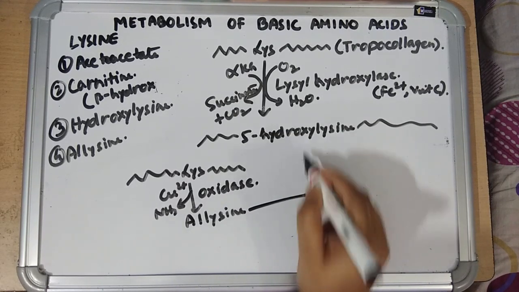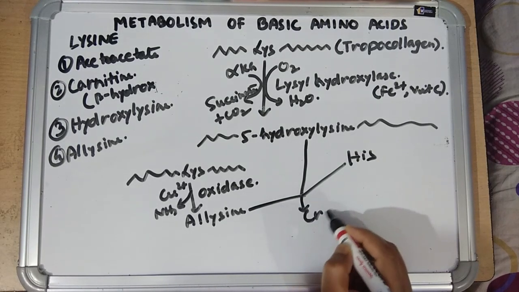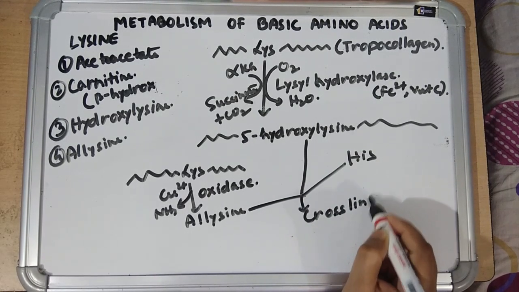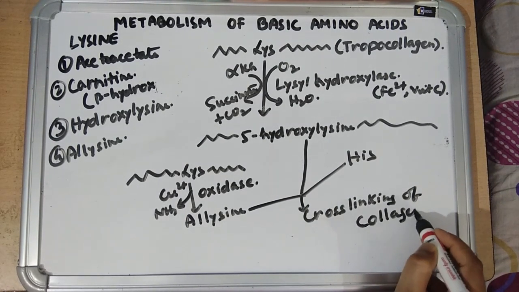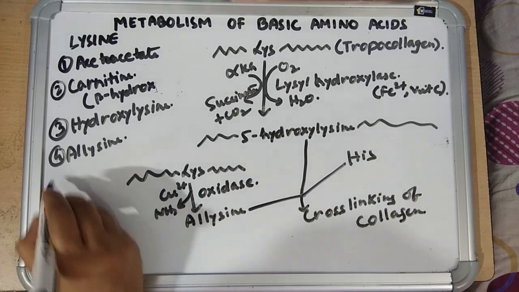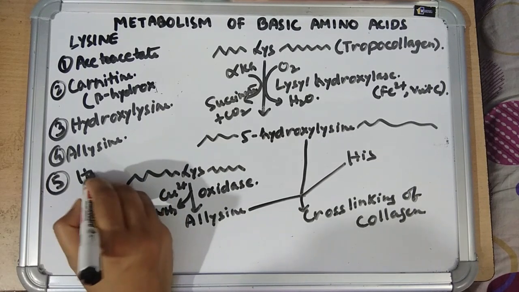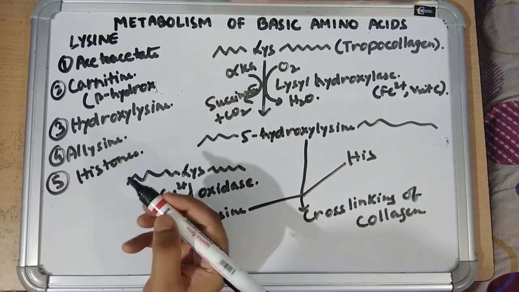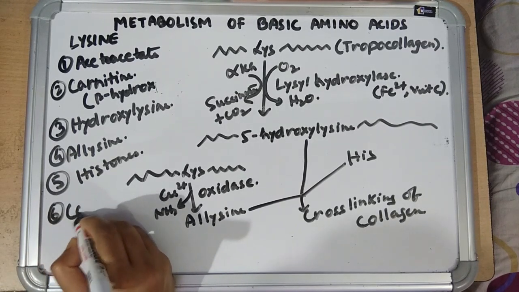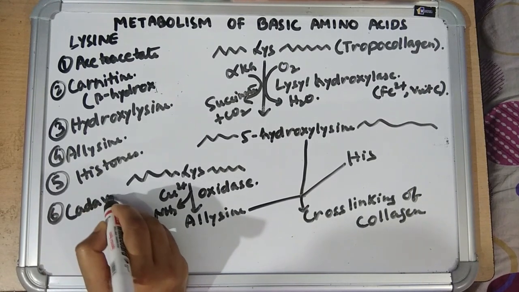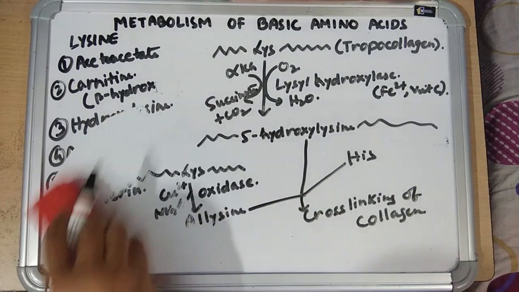Now this allysine, hydroxylysine and histidine, they together form the cross-linking of collagen. Next, lysine is found in histones. Next, by bacterial putrefaction of lysine, it produces the compound cadaverine. So this is about metabolism of lysine.